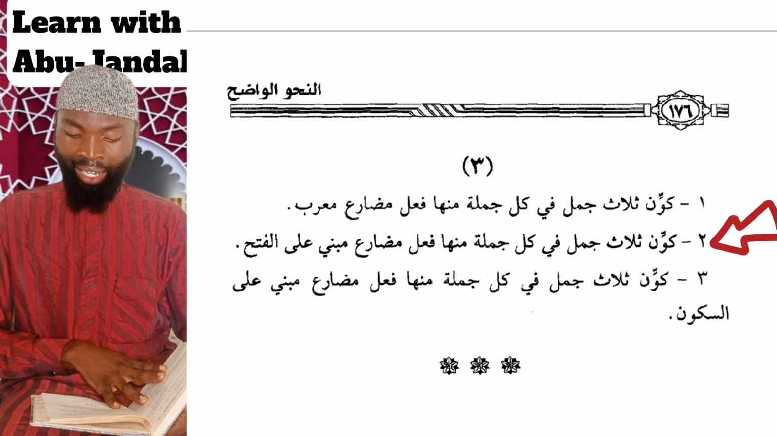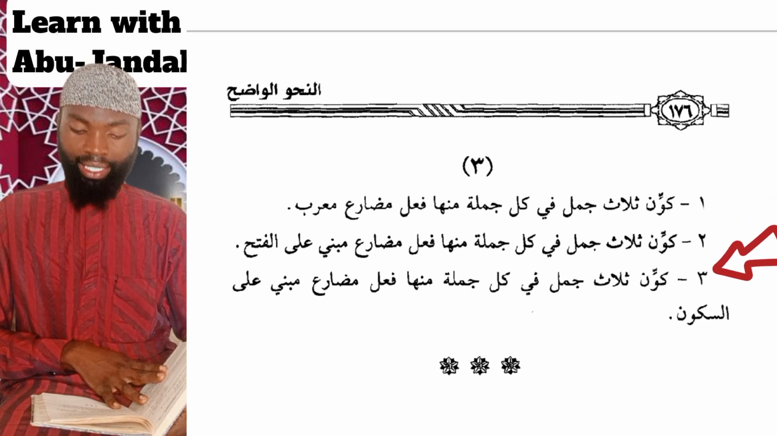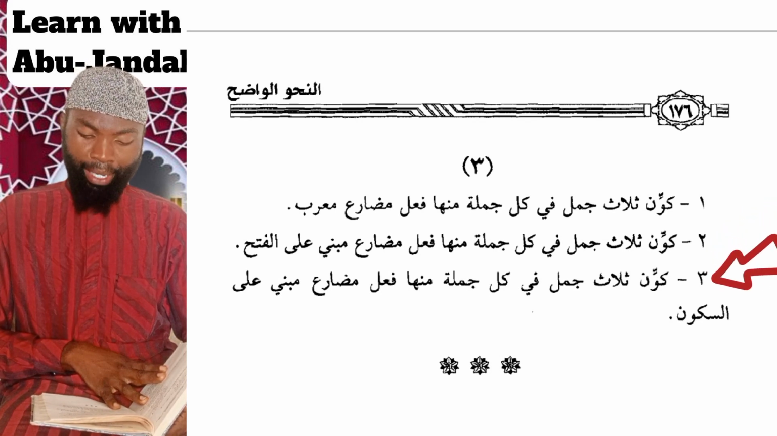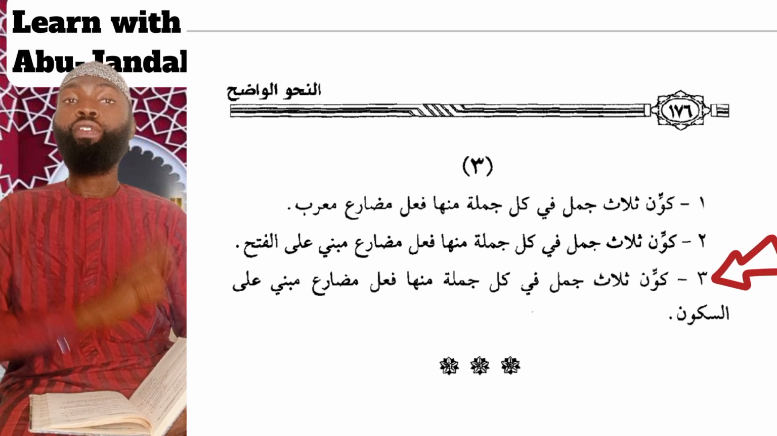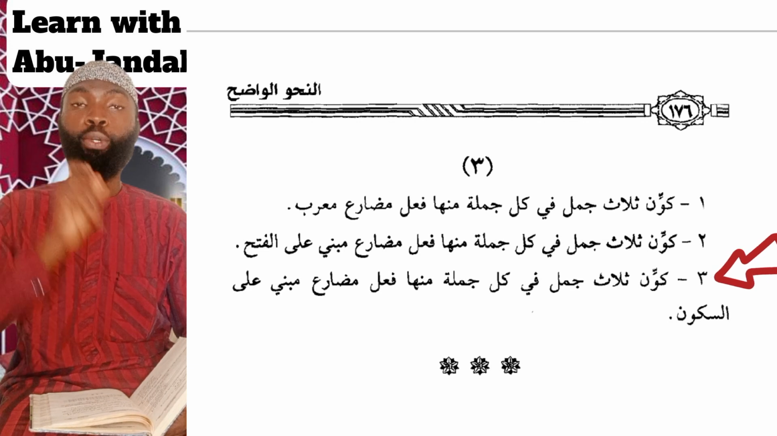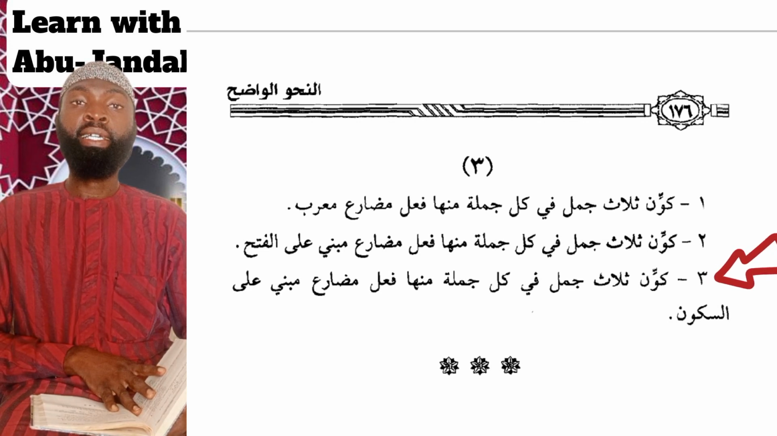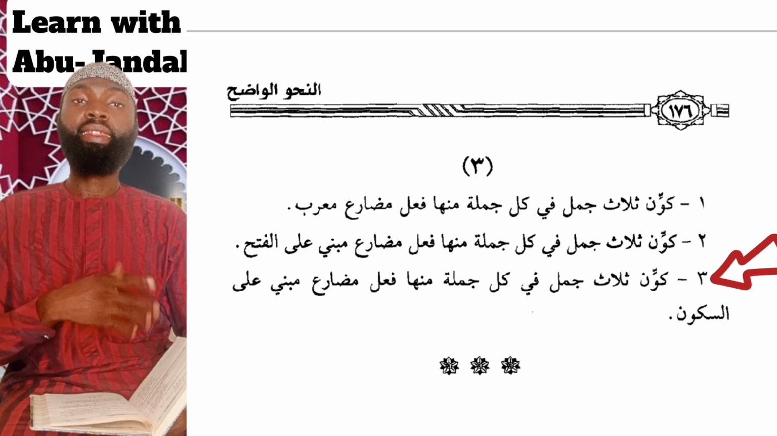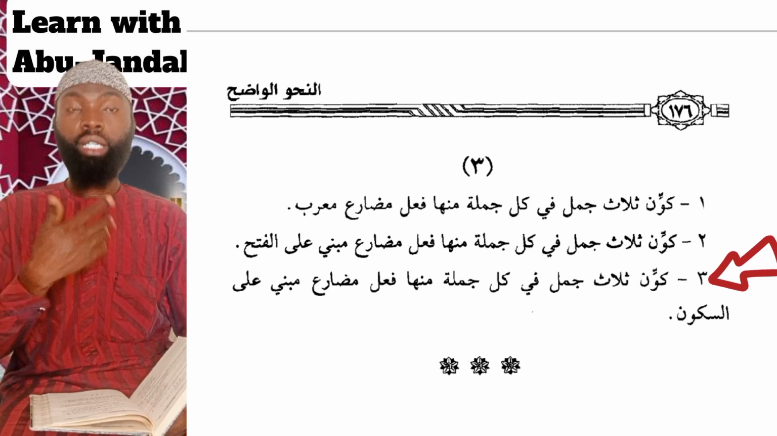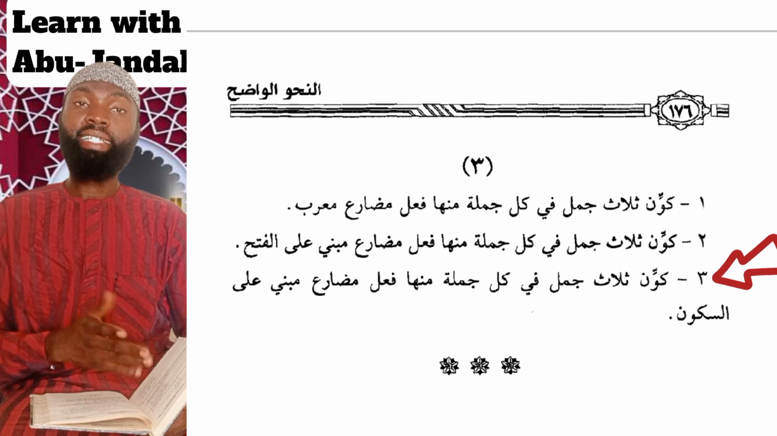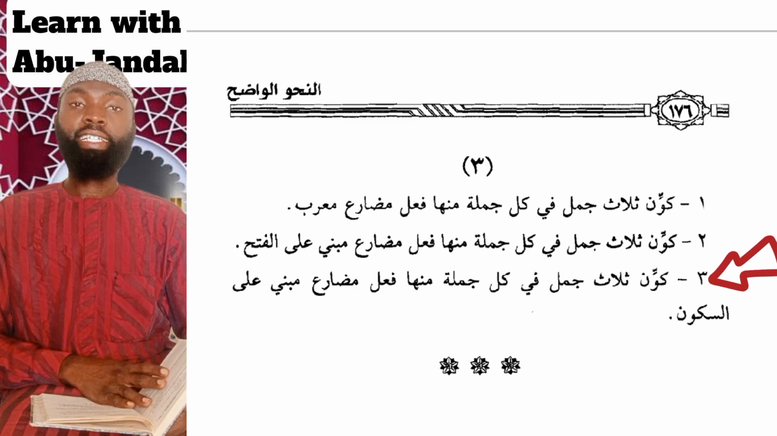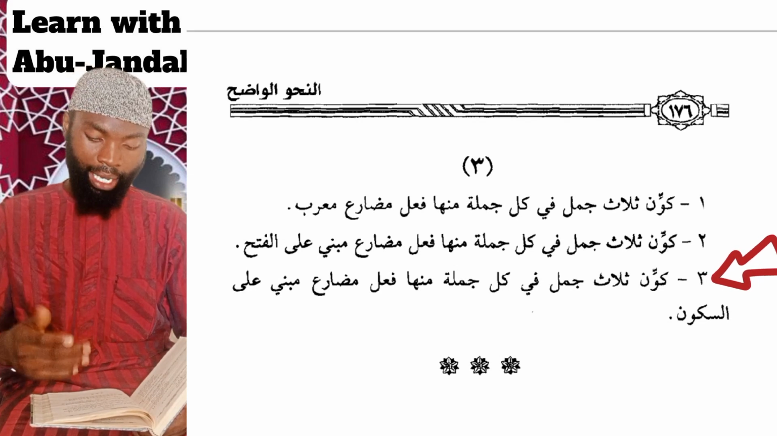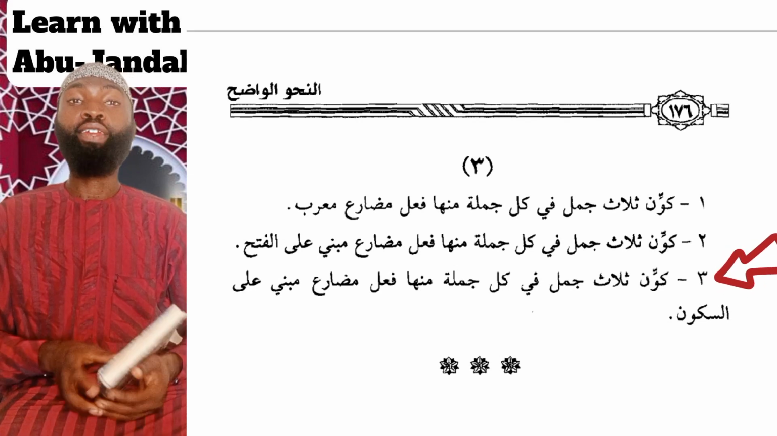And lastly, we have كون ثلاث جمل. Form 3 sentences. في كل جملة منها فعل مضارع مبني على السكون. In each of them, there should be a present tense verb which is built upon sukun. The first one, I can say ألا يذهبن النساء. Will the women not go? And next I can say يأكلن النساء. The women are eating. And lastly, I can say يرجعن النساء. The women are returning.